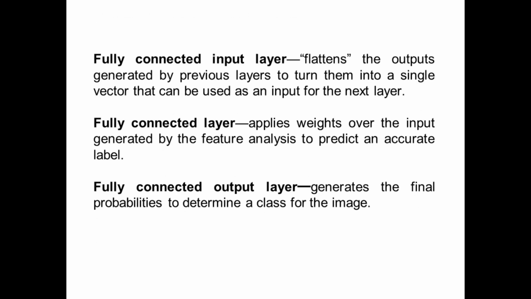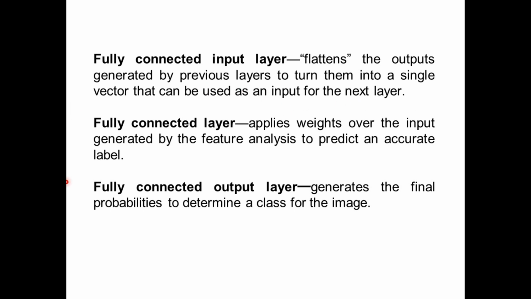Now the fully connected input layer flattens the output. That is, when we have a matrix, this matrix is converted into a single vector, and that is loaded as an input to the next layer. So it flattens the output generated by the previous layers to turn it into a single vector that can be used as an input for the next layer.